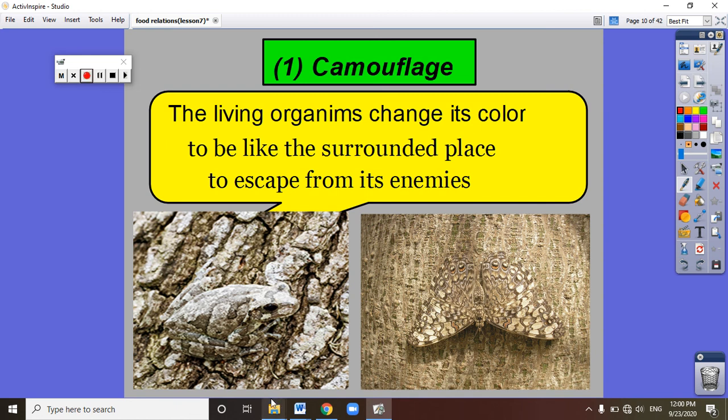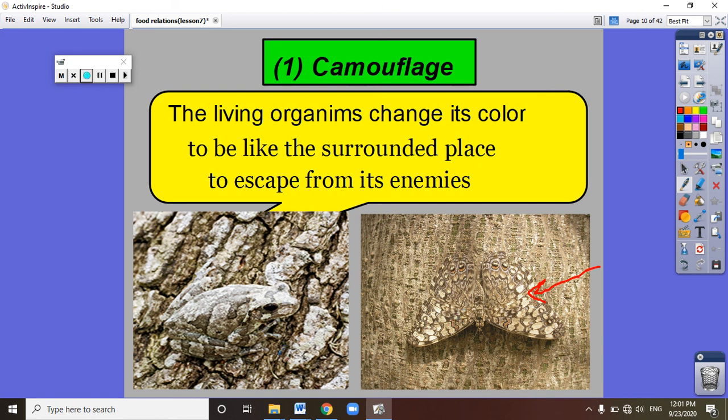Can you see this frog? This frog takes the same colors as the surrounding environment around it. And this butterfly also takes the same colors as the surrounding environment. Why do these two animals do this? To escape from their enemies.